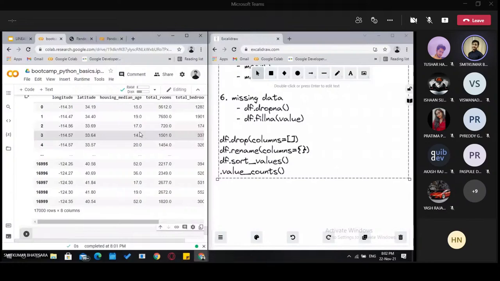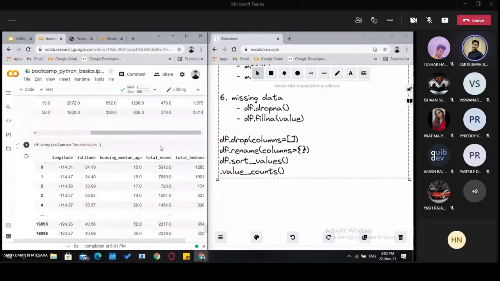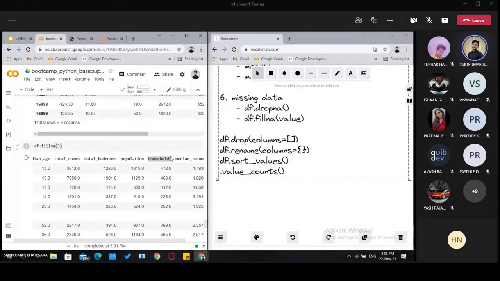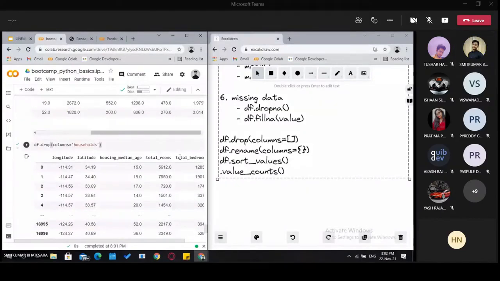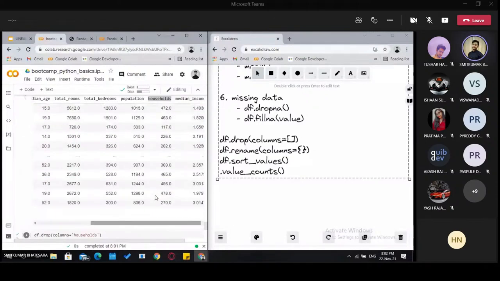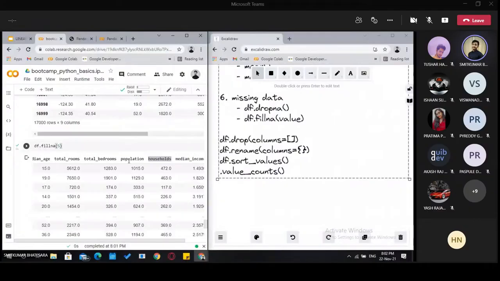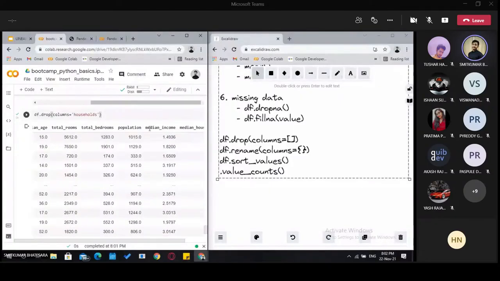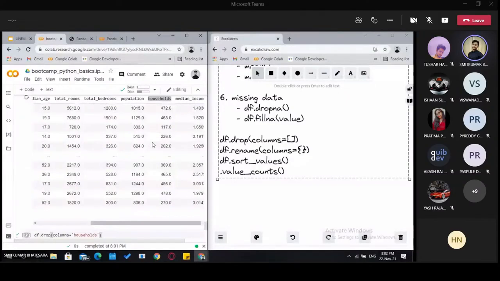So here we can see that, just a minute, let me verify. Here we can see after population there is a column named households, and here after population there is no households, so the column is removed. But here there is another concept in data frames that we will discuss. Now you can see there is no column named households. It is removed, but not totally removed. We will see what happened here.